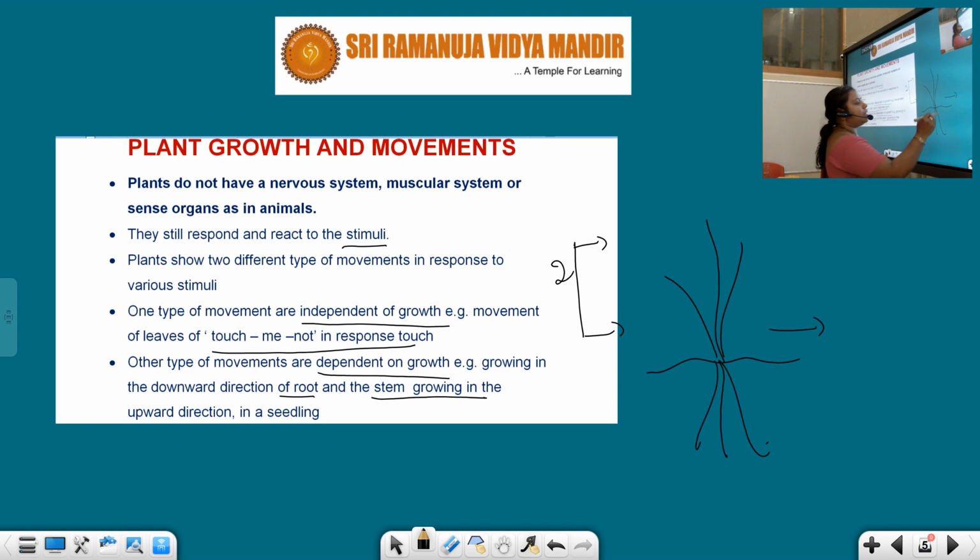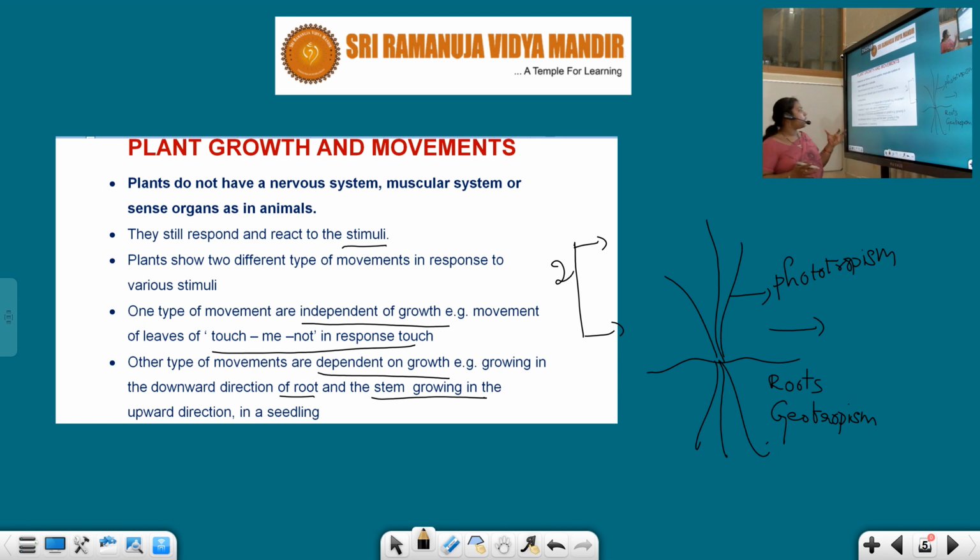Root shows geotropism, whereas stem shows phototropism. The growth of the root in the downward direction is geotropism. Growth of the stem towards the upward direction is known as phototropism. So these movements completely depend upon growth.